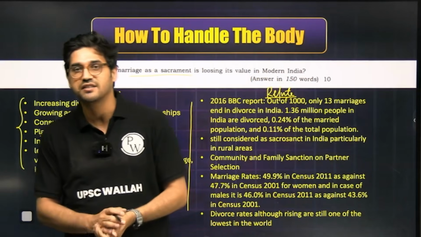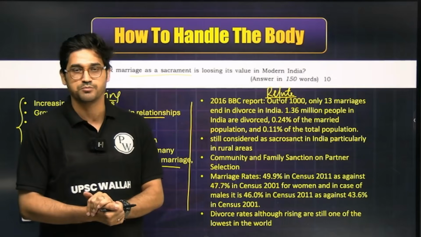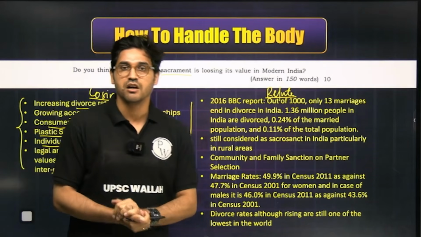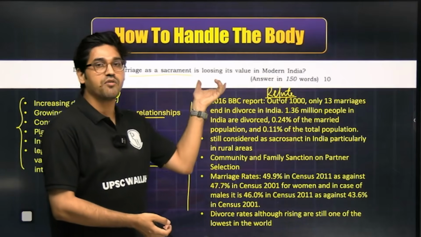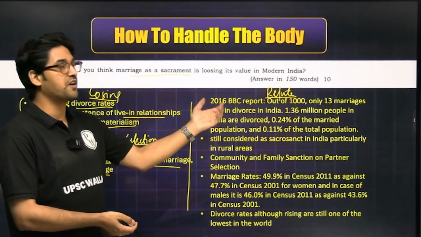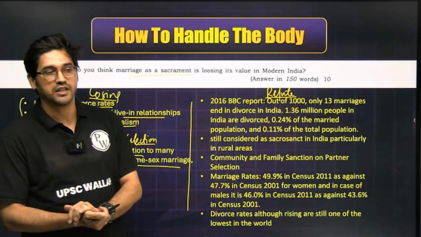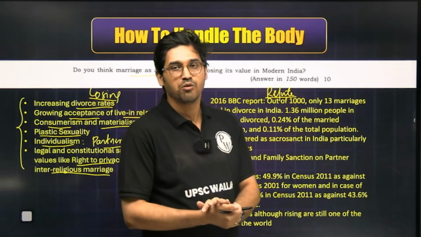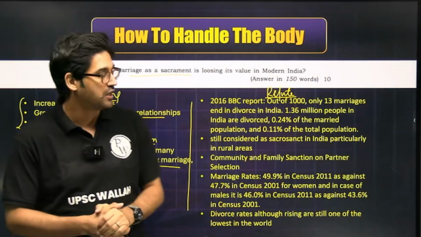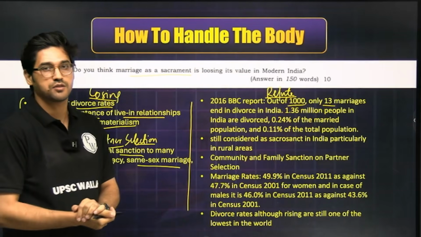However, this question is an implicit contradictory question where you have to address both sides of the same coin. The other aspect of this answer should be to refute this argument. Why do you think that this is an over-exaggeration? You will have to bring arguments in support. For example, the first argument should be about marital breakdown. Yes, we have witnessed that divorce rates in the country are increasing, but still the divorce rates in India are one of the lowest in the world, at about 13 out of 1,000 marriages.